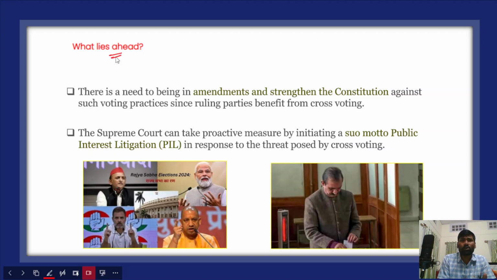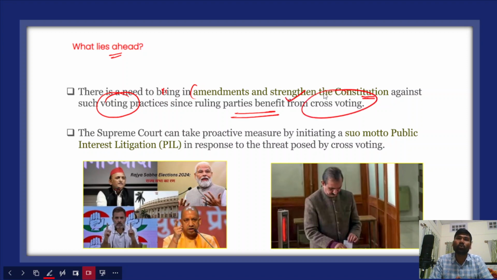Now, in this case, what lies ahead? What should be the way forward in Rajya Sabha elections? There is a need to bring amendments and strengthen the constitution against such voting practices, because ruling parties have been benefiting from cross voting. Therefore, we must prevent cross voting in the Rajya Sabha elections, because the ruling parties can easily woo the MLAs with better offerings.